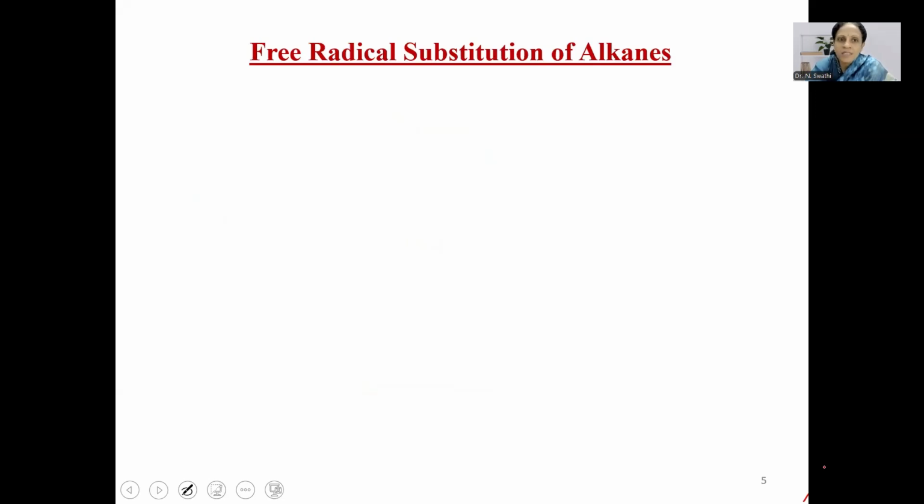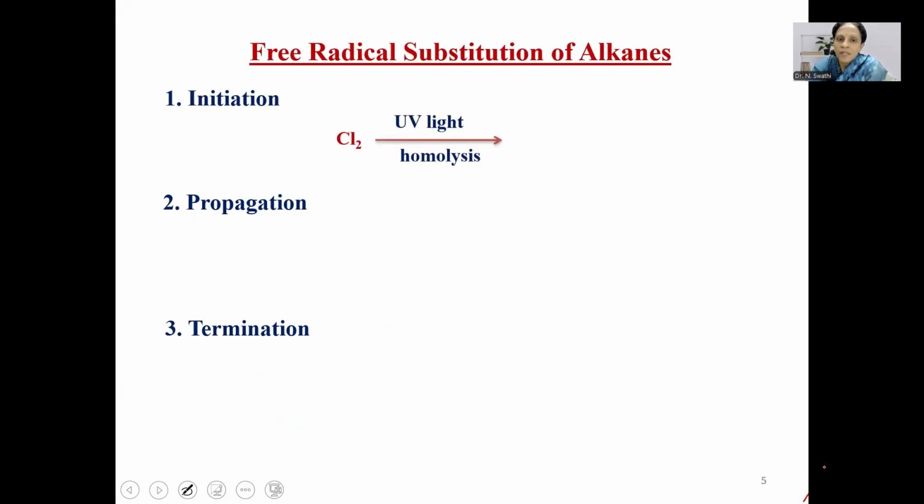Let us quickly take a glance at free radical substitution reactions of alkanes. The free radical substitution reaction in alkanes involves three steps: initiation, propagation and termination. The free radical chain reaction is initiated by the formation of a free radical, that is, chlorine radicals. Here chlorine undergoes homolysis in the presence of UV light or heat and gives two chlorine radicals.